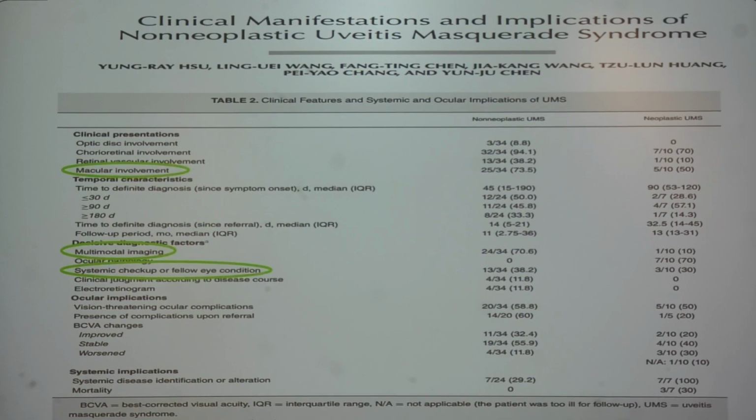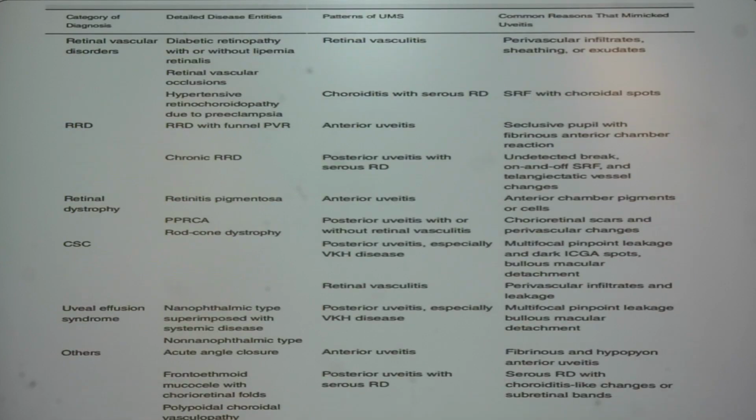What we need to pay attention to here is that when we compare non-neoplastic with neoplastic, macular involvement is quite higher in cases of non-neoplastic. So we need to pay more attention, otherwise that would jeopardize the macular function of the patient. Again, the systemic workup and multimodal imaging help delineate non-neoplastic very easily as compared to neoplastic. So in a nutshell, retinal vascular disorders are more commonly misdiagnosed as retinal vasculitis, but we need to have a close follow-up, close checkup, and history is very crucial in these cases.